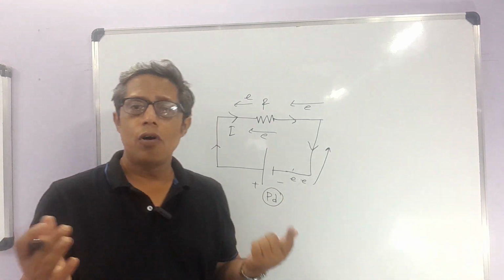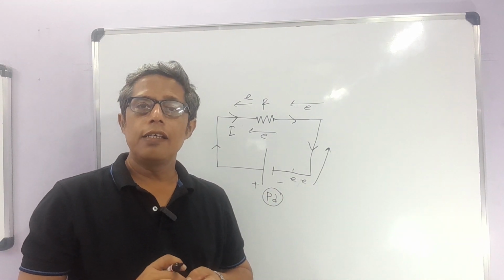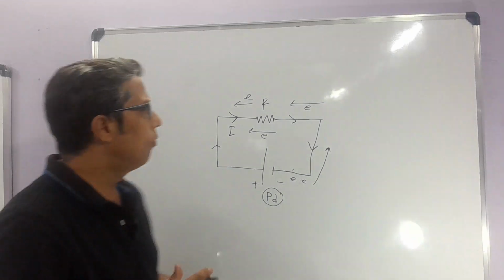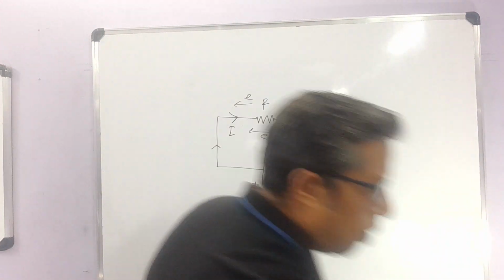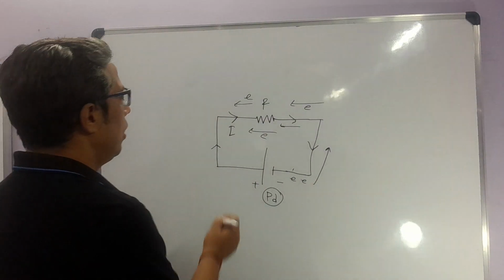So what is the flow of current? Actually, this is the flow of electrons. The flow of electrons is happening in these directions, and the flow of current will happen, if I write in the blue line, in this direction.